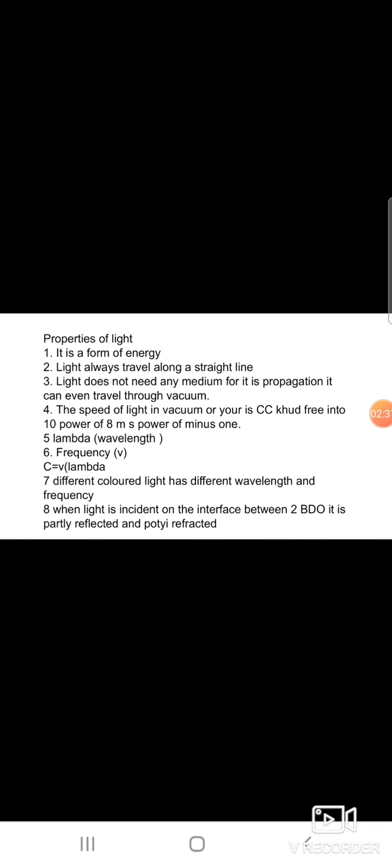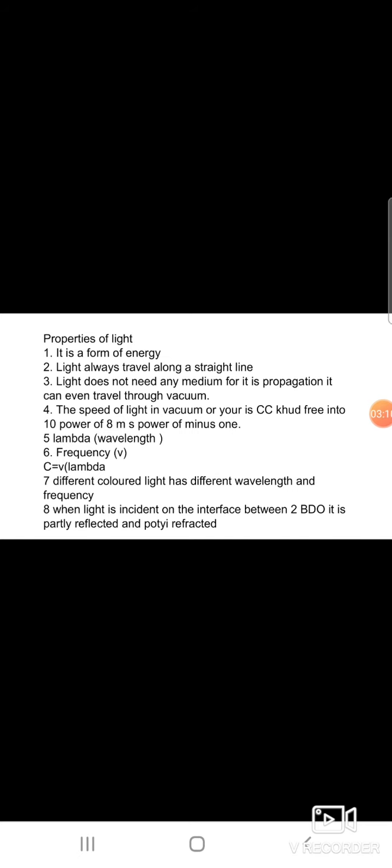Second one, wavelength lambda. c is equal to v lambda. Different colored light has different wavelength and frequency. When light is incident on the interface between two media, it is partly reflected and partly refracted.